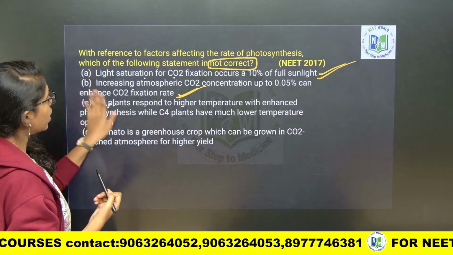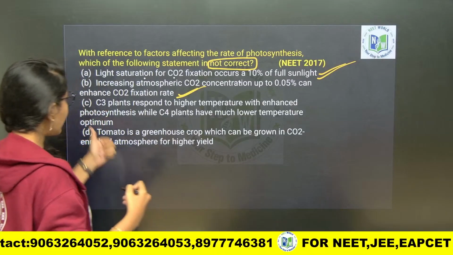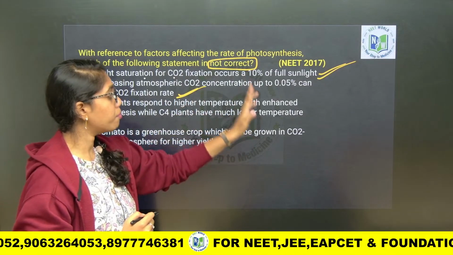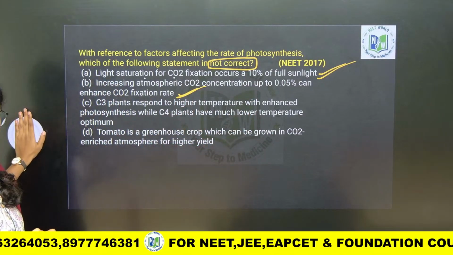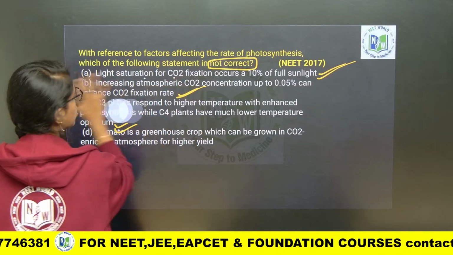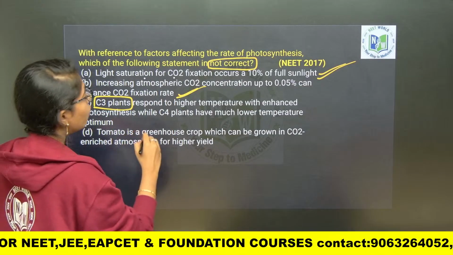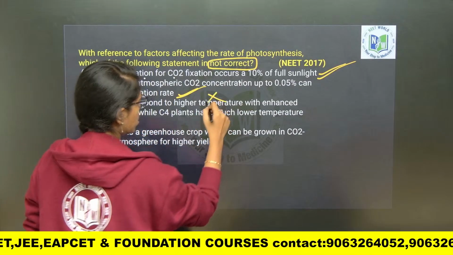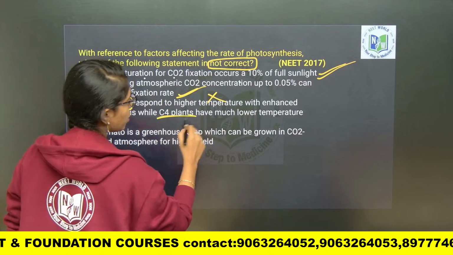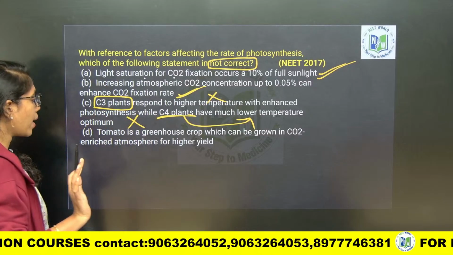Third one: C3 plants respond to high temperature with enhanced photosynthesis, while C4 plants have much lower temperature optimum. This is also true, right? Sorry, this is wrong, because C3 plants, which are temperate plants, will not respond to high temperatures. They respond to lower temperatures, whereas C4 plants, which are tropical plants, respond to higher temperatures. So this is wrong.